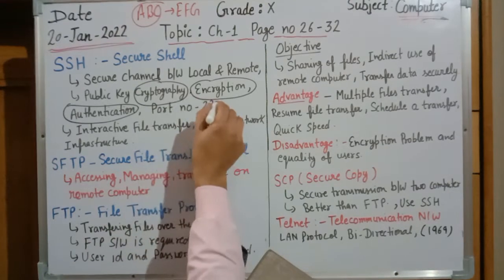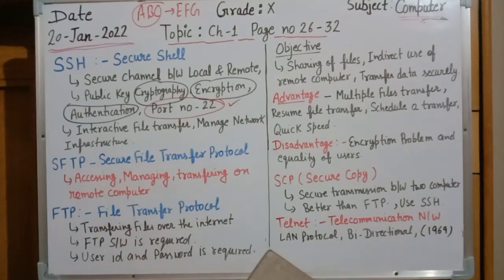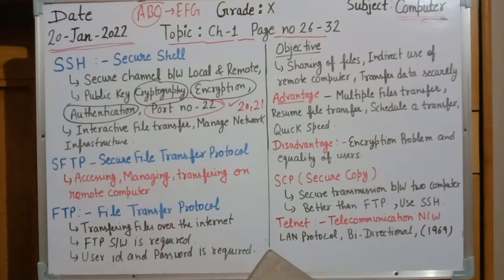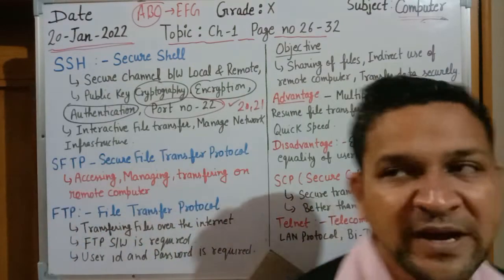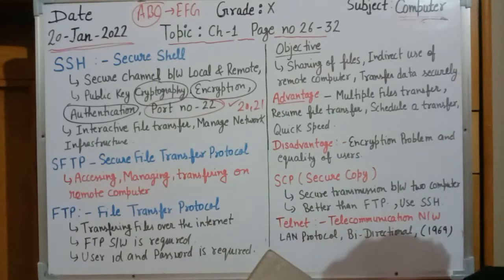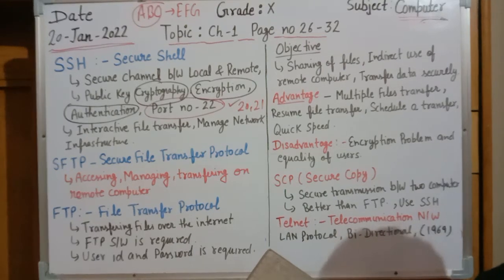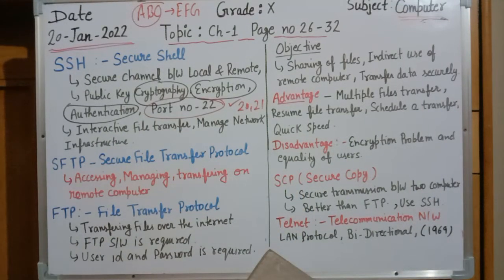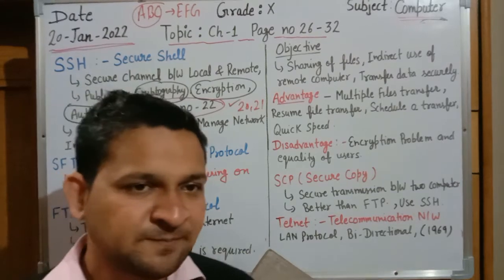And the major point, it will work on port number 22. Now we can learn that port numbers 20 and 21 are used by FTP, 22 is used by SSH, and port number 23 is used by Telnet. We will discuss all ports one by one. Port number 22 is used by secure shell for security purposes, and the major purpose of using SSH is interactive file transfer. It means it is a secure protocol, so it can transfer in a very interactive way. It can manage the network, control the network, and design the network according to the infrastructure.